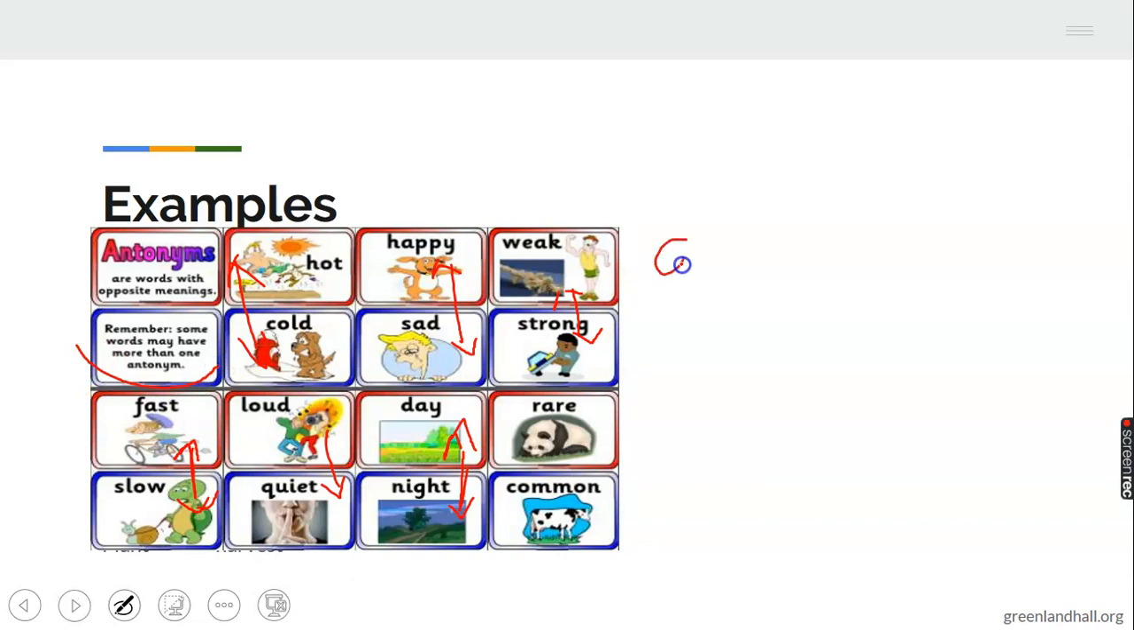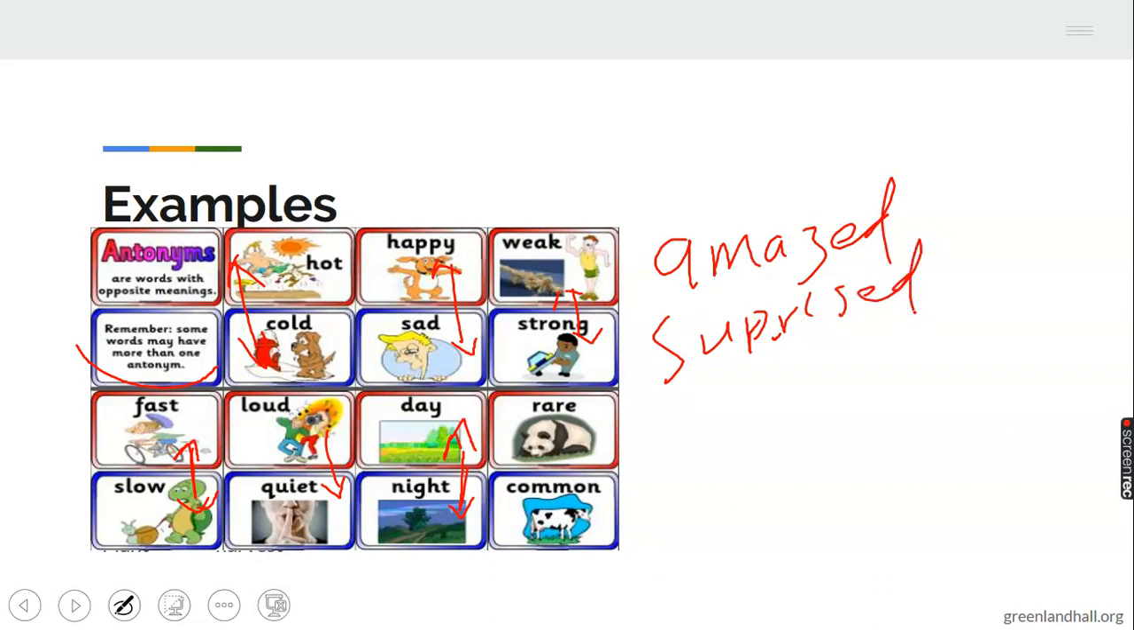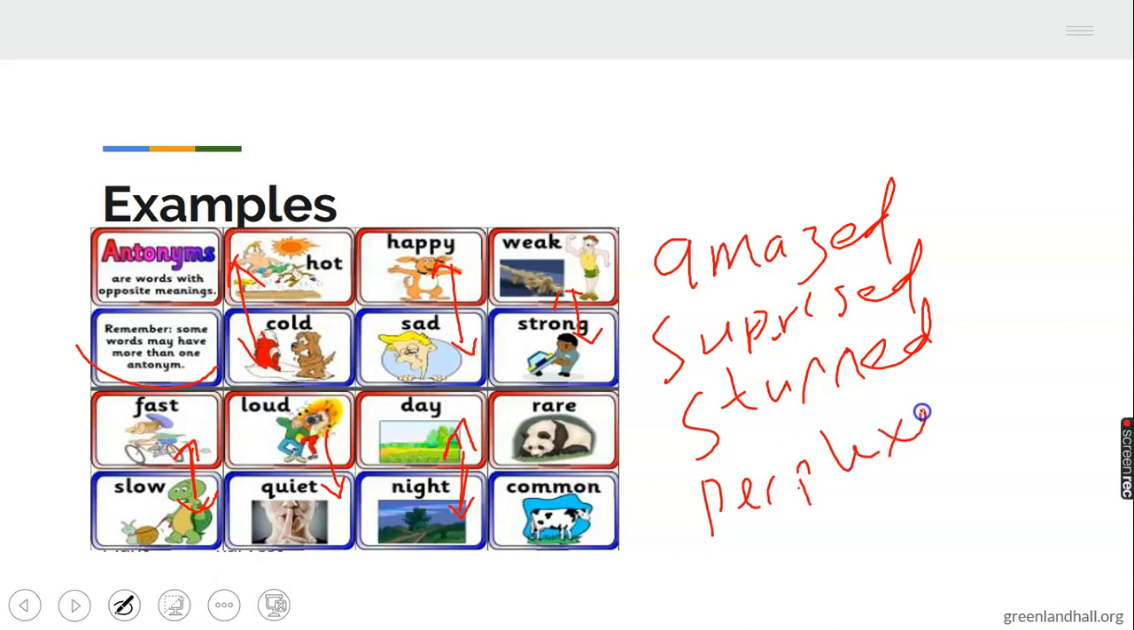So you can see, don't forget that some words may have more than one synonym, just like I gave in my first slide: amazed, surprise, stunned, flabbergasted, and perplexed. Okay. Now, a word can have more than one antonym.